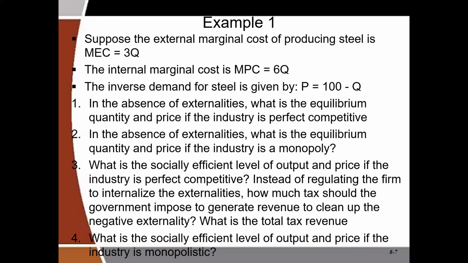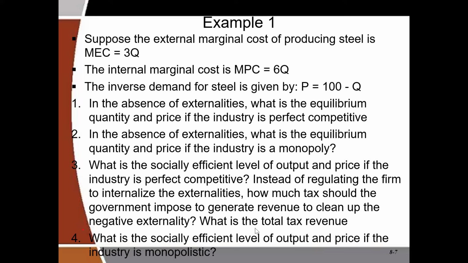Number one says that in the absence of externalities, what is the equilibrium quantity and price if the industry is perfectly competitive? Number two also says that in the absence of externalities, what is the equilibrium quantity and price if the industry is a monopoly?